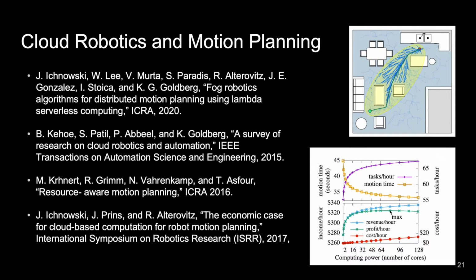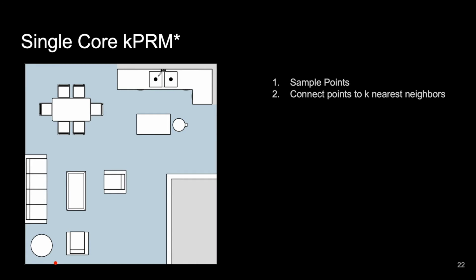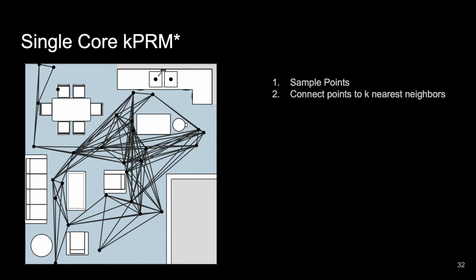Given this motivation, let us provide some more formal context for the problem. Let's start with a brief description of the KPRM star algorithm that we will parallelize today. There are two main steps in KPRM. First is to sample points and connect points to k nearest neighbors. We can see this in action on the diagram on the left. As the graph grows, more edges are added and the entire graph becomes more dense.